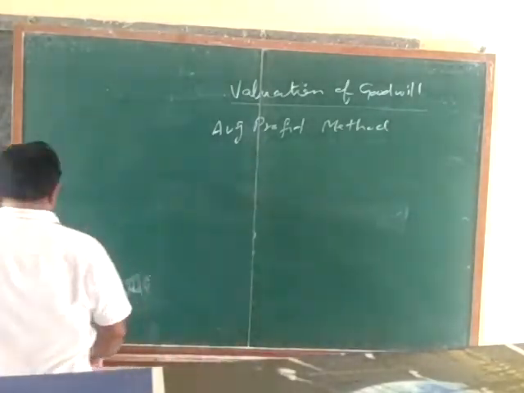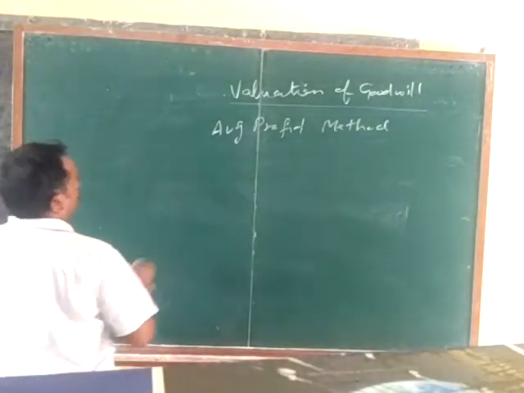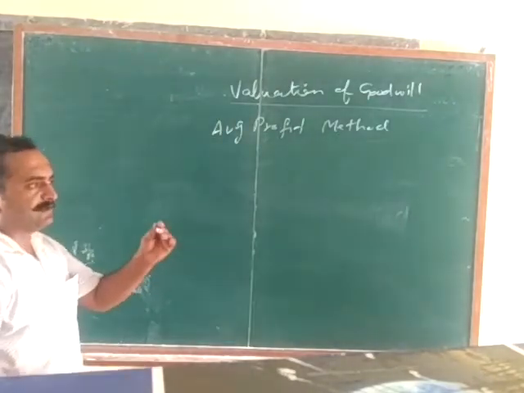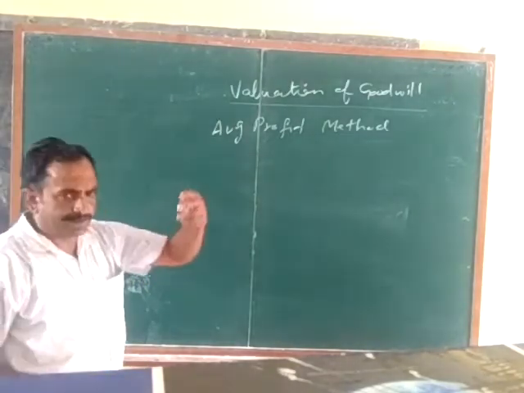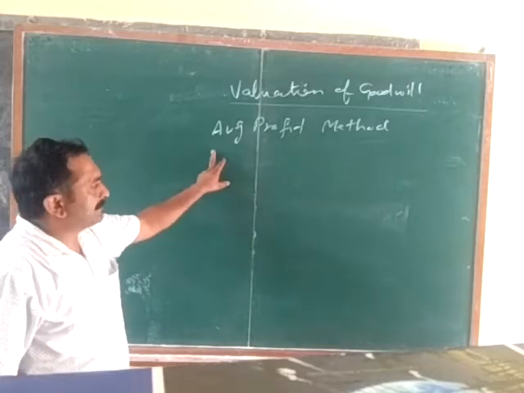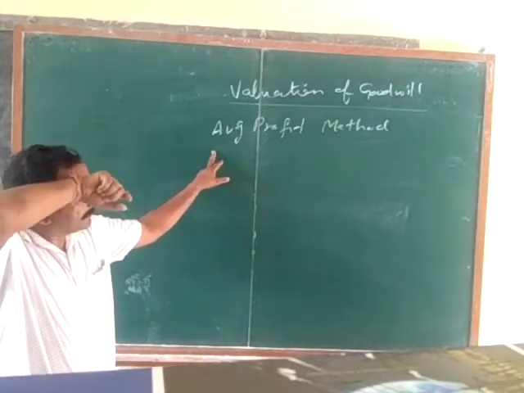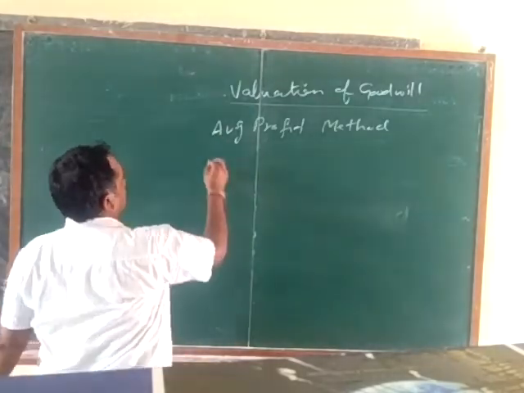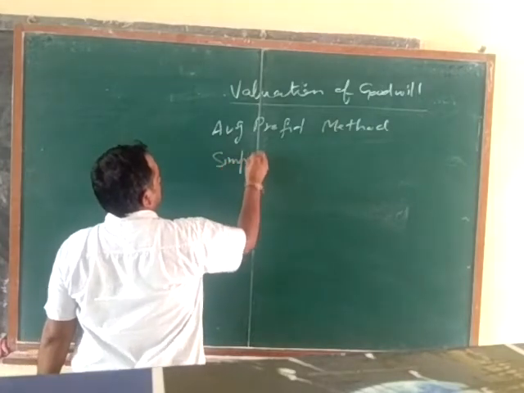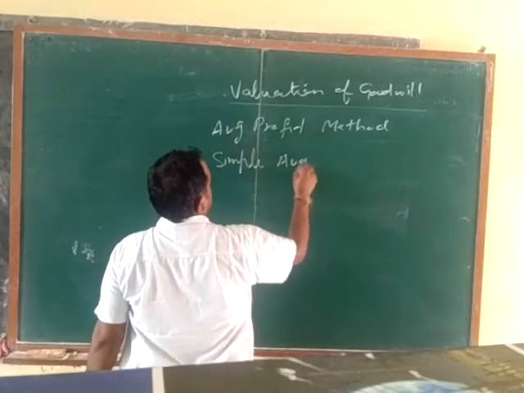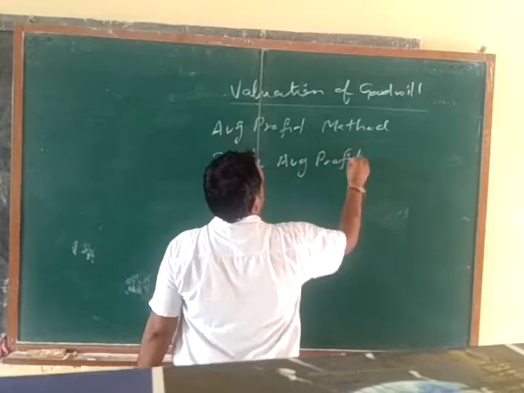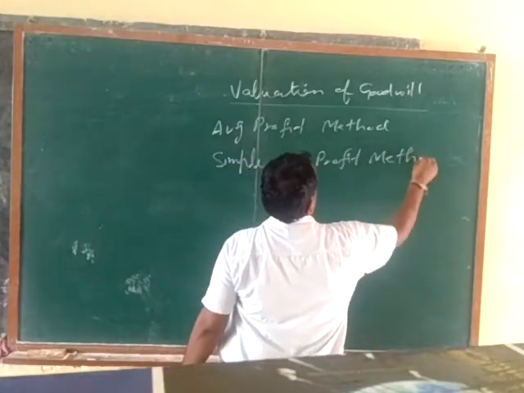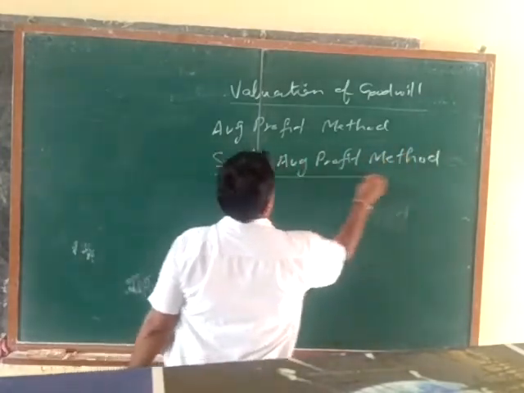First is average profit method, which can be divided into 2 parts: simple average profit method and weighted average profit method. So first of all, simple average profit method.